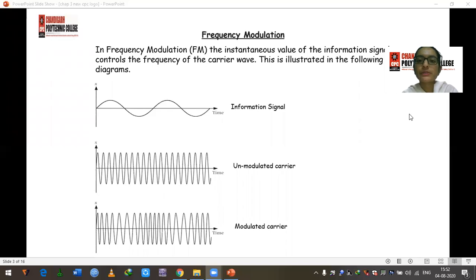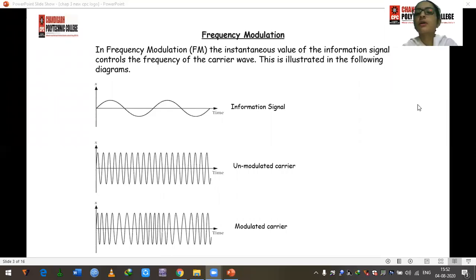So what is frequency modulation? We already discussed in our previous lectures. What is a frequency modulation? It is when the instantaneous value of an information signal controls the frequency of a carrier wave. So we already know that in a frequency modulation, the instantaneous value of the information signal controls the frequency of a carrier wave.